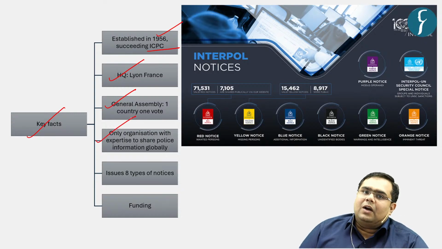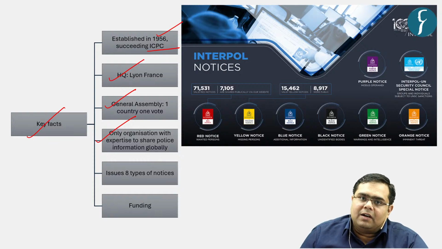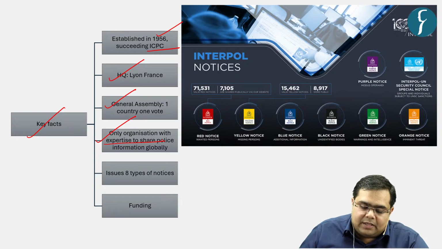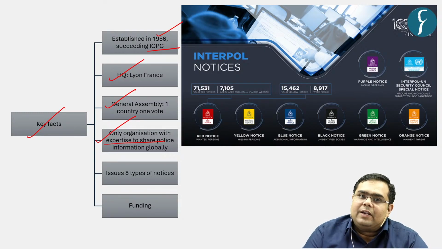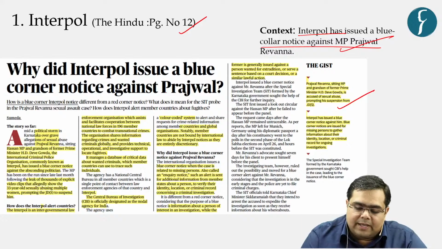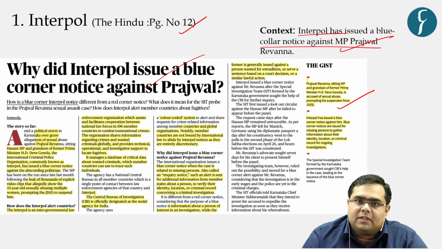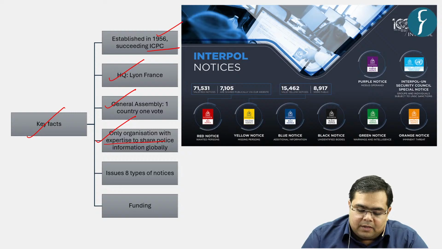Again, it is the only organization in the world which has the expertise to share police information globally. So why do you think this particular agency was able to issue a notice with respect to the MP? Because it has its informational network and competency with respect to coordination between various countries when it comes to international fugitives, right?